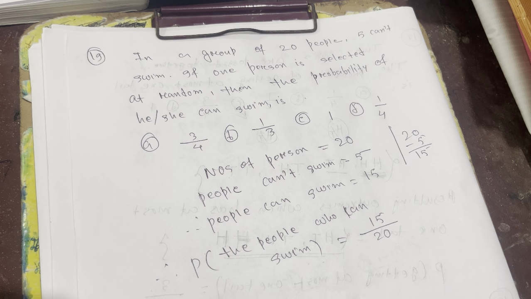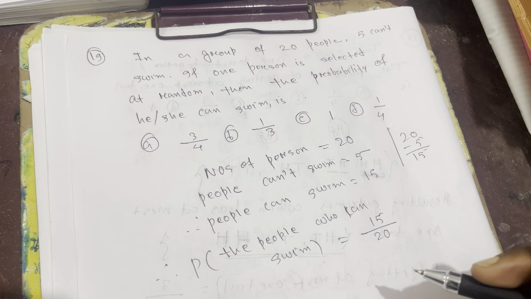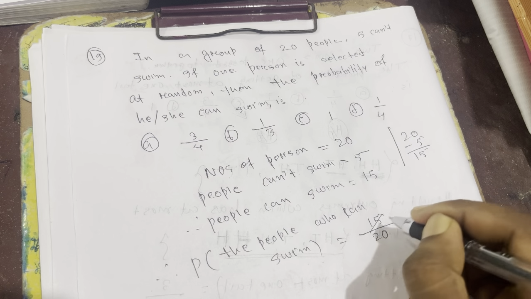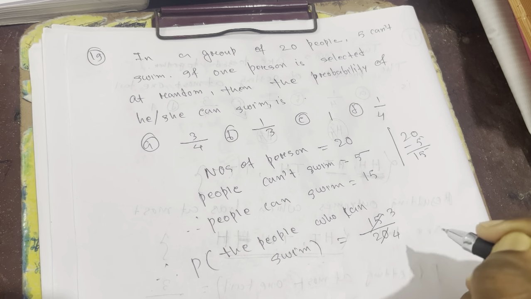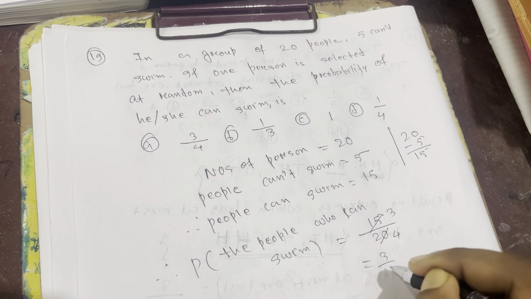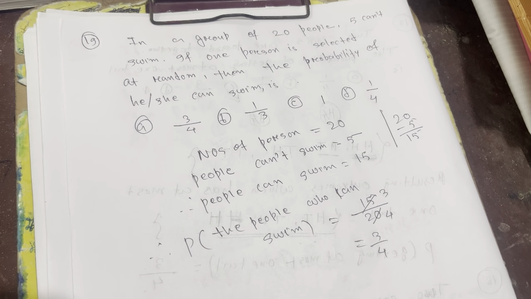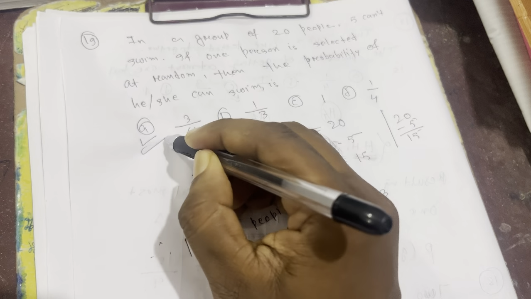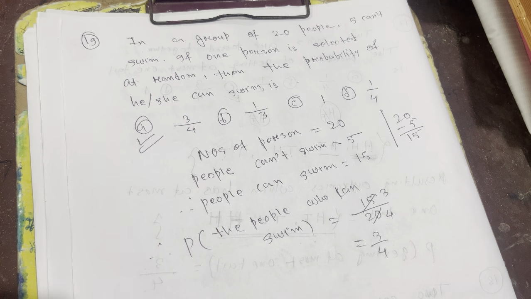is equal to 15 by 20. Now if you cancel by 5, 3 fives are 15, 4 fives are 20, so the answer will be 3 by 4. So which option is correct? Option A is correct. Okay.